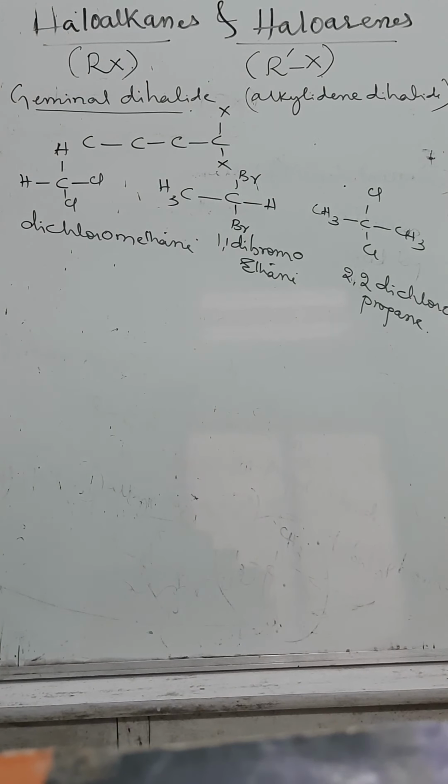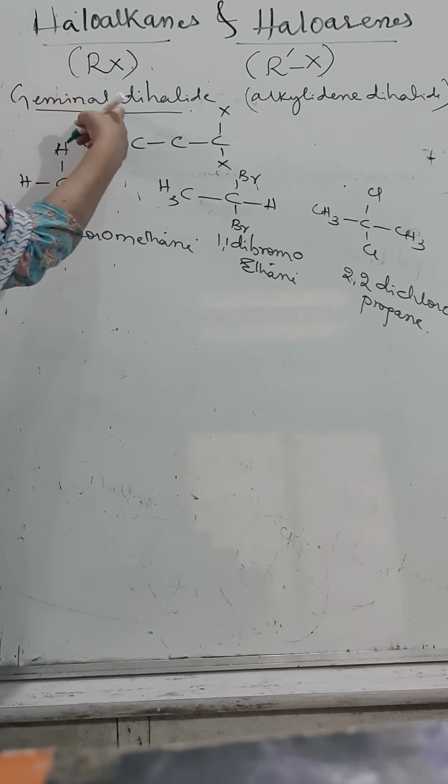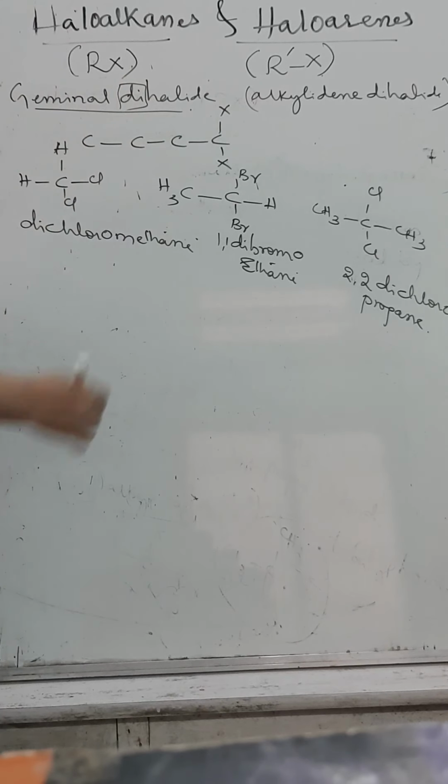Correct? These are called geminal. So remember one thing, whenever the two halide groups are linked to the same carbon atom, they are called geminal dihalide.